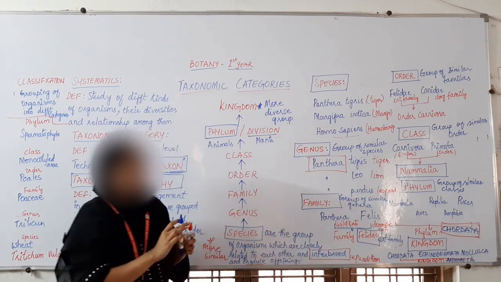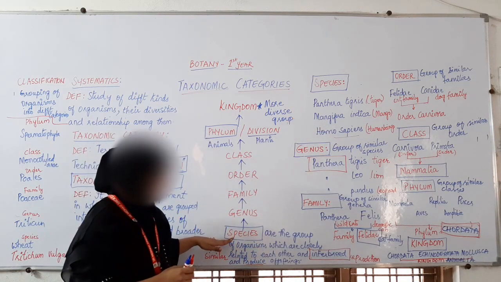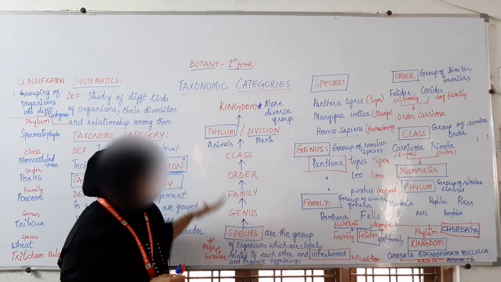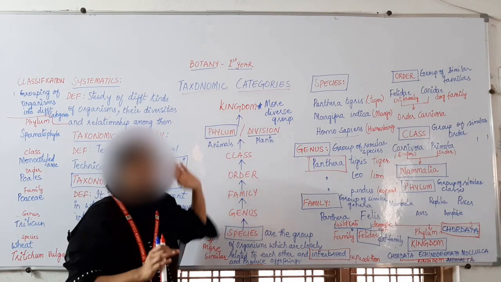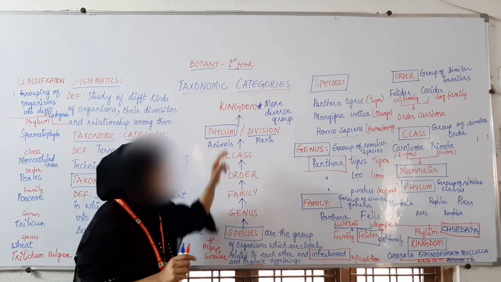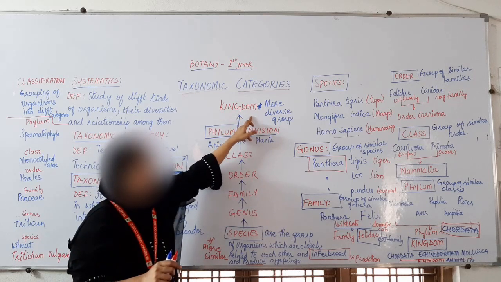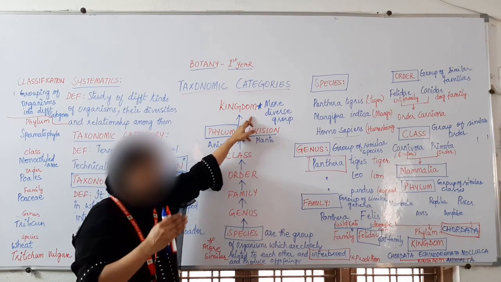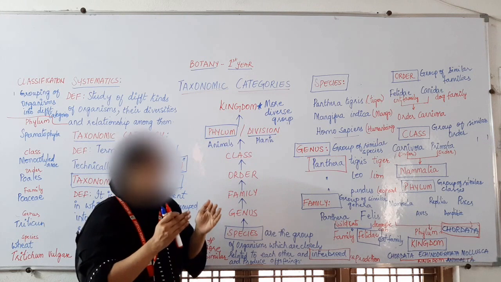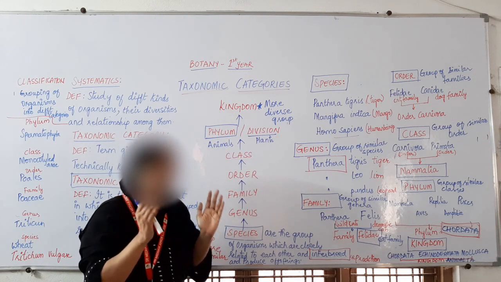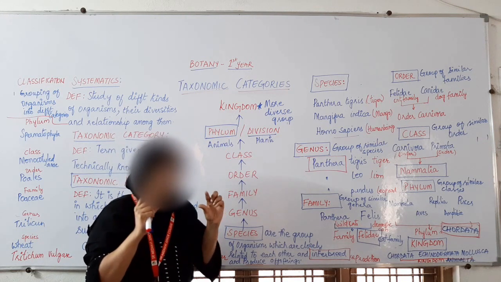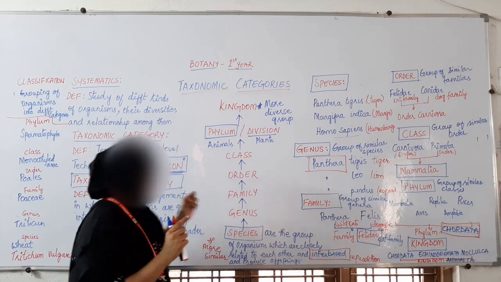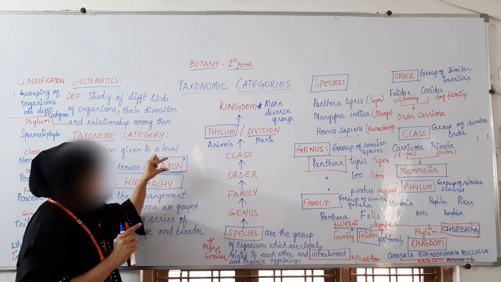As we move from species to kingdom, similarities decrease and differences increase. But even when differences increase, due to little similarities they are placed under one category, and the term we use for category is taxon.